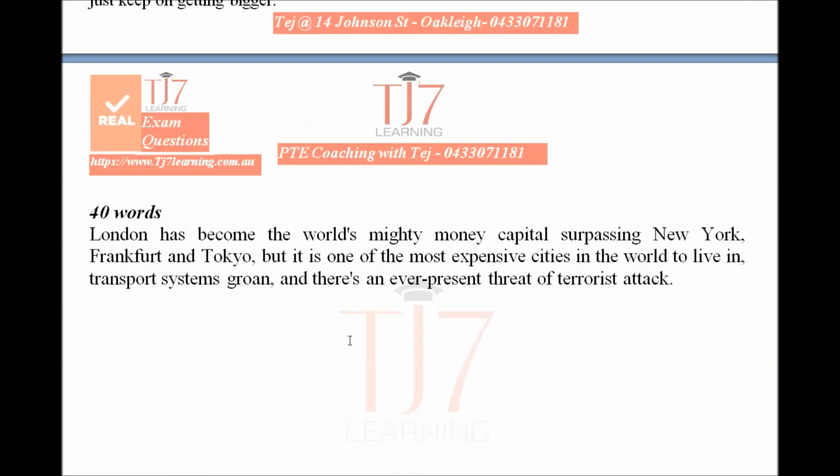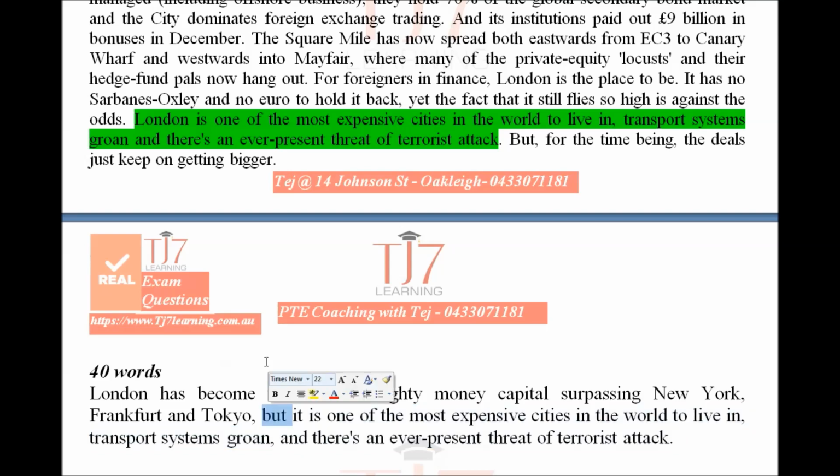This is the main idea. So we link this main idea with the other part which is actually contradictory. Remember, there are 3 words normally we use, 3 conjunctions: but, although, or yet. These words are instrumental. They are very, very important when you're linking 2 ideas which are opposing each other.